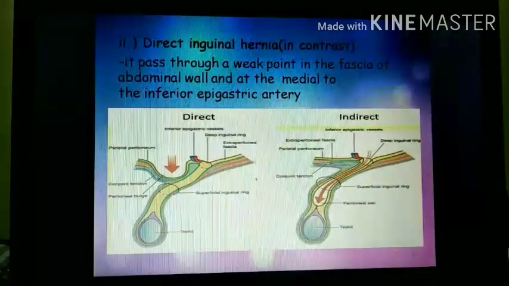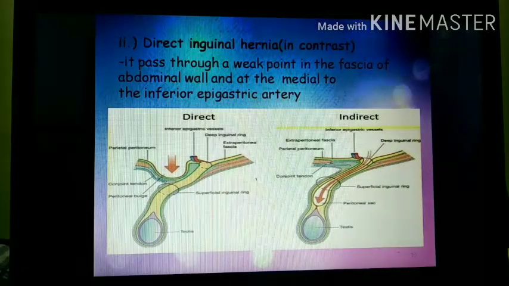Next is direct inguinal hernia. It passes through a weak spot in the fascia of the abdominal wall and is medial to the inferior epigastric artery, है ना, it is inferior or medial to the epigastric artery.